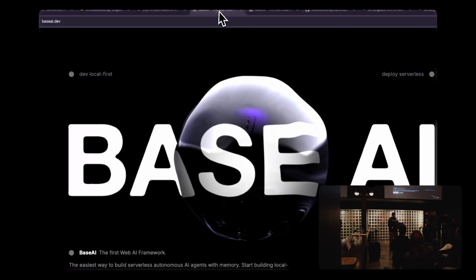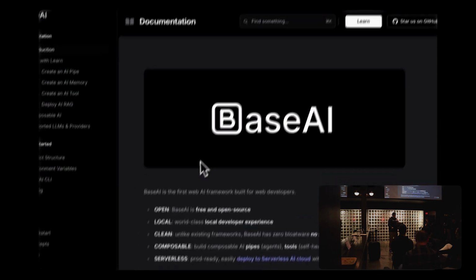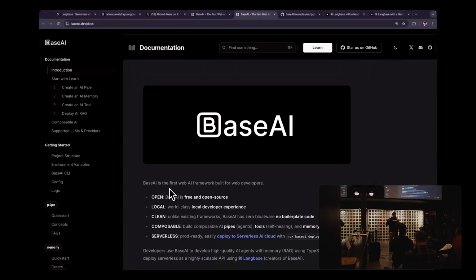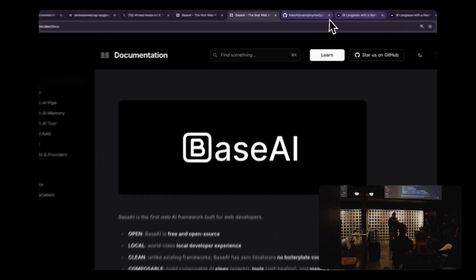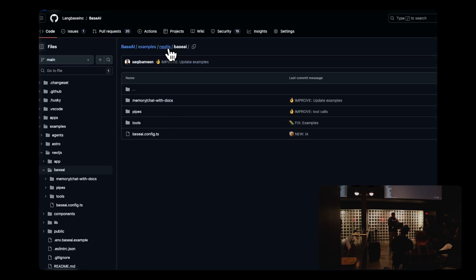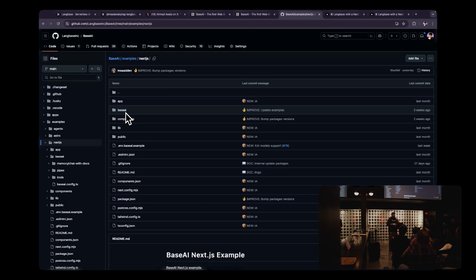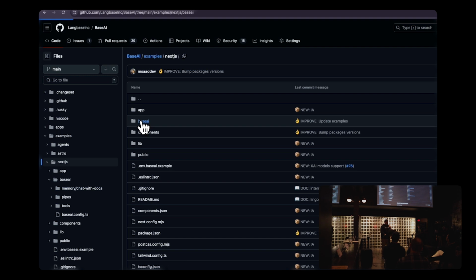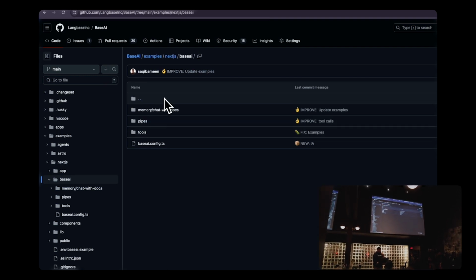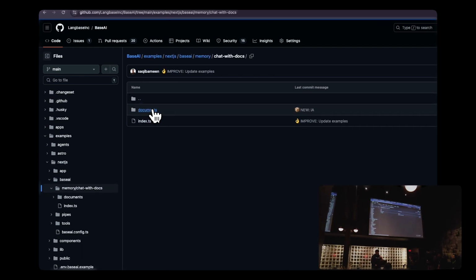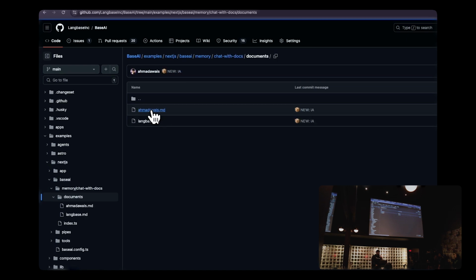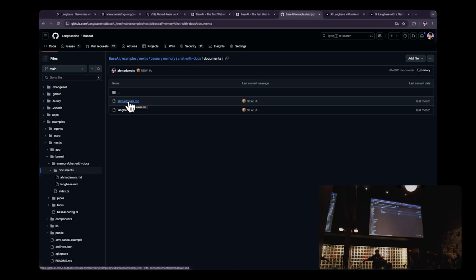But here's what I will show you a little bit more about: not only is this framework local, but it has agentic memory and agentic tool calling. Here's a very simple Next.js project. When you start BaseAI, it basically becomes a folder inside of Next.js. It works inside of Remix, Vite, whatever, you name it, right? And it basically downloads all of your pipes, tools, and memory in your code base, right? In fact, you can chat with your GitHub repository. All you have to say is, well, here are the documents. Only look at the markdown files or TypeScript files, and we will index it for you automatically, right?